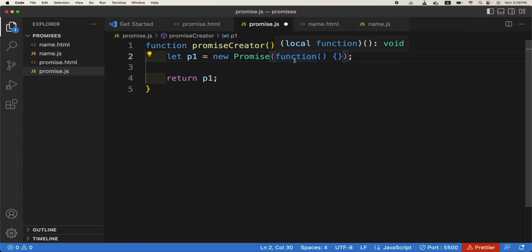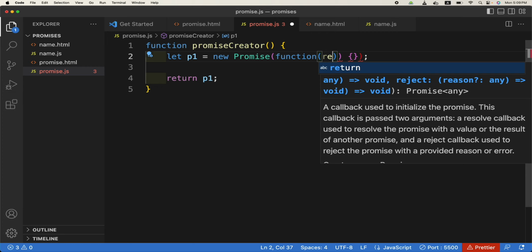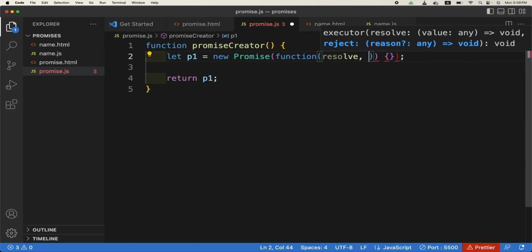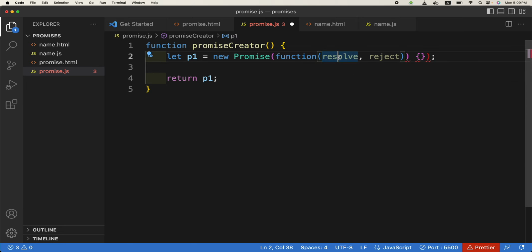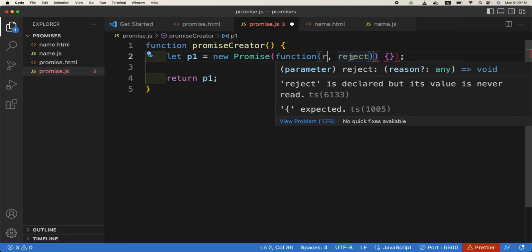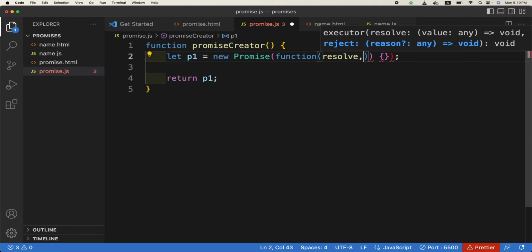This callback function itself accepts two arguments or parameters. They can be anything, but we will call them resolve and reject. These are the two normal famous ones. We can call them R or RJ also, whatever, because these are just parameters. Okay, resolve and reject.